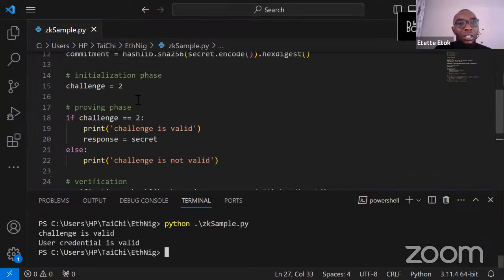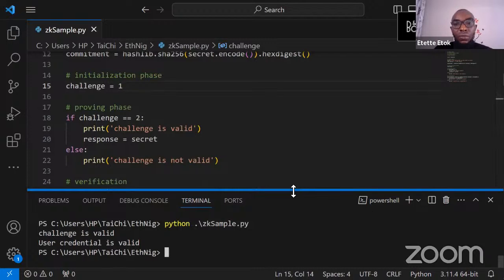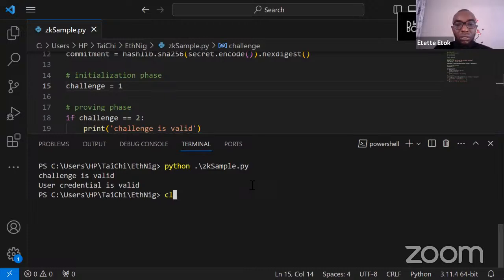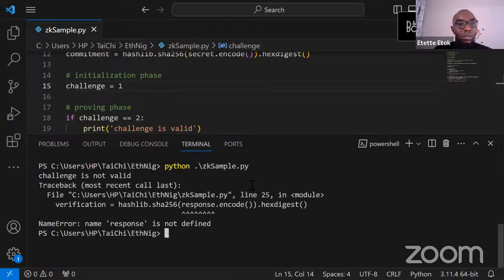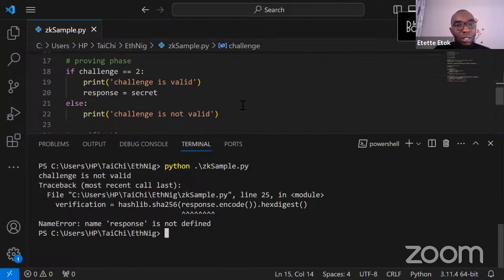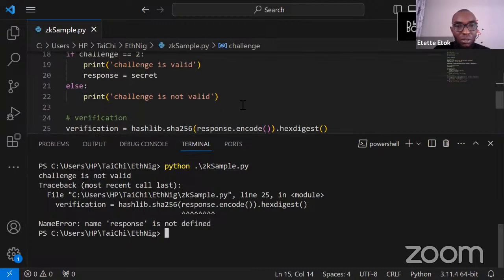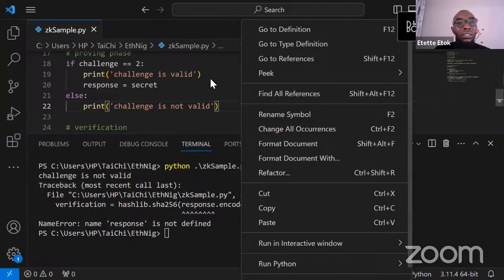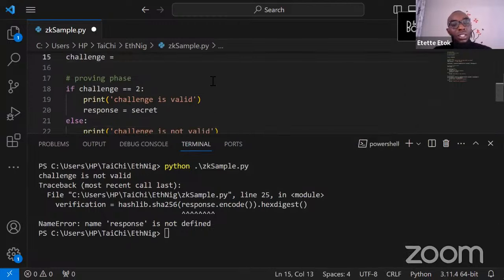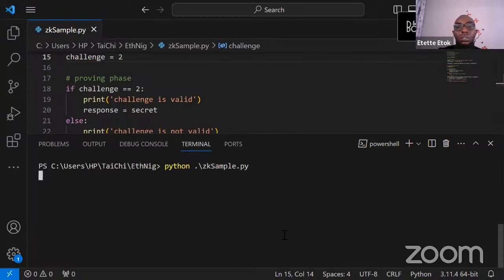Let's change the challenge. I want us to have an invalid challenge. Let's see what happens. So we have an invalid challenge. So yeah, we did not make provisions for this. Okay, but basically this is just the general idea of how zero knowledge works.